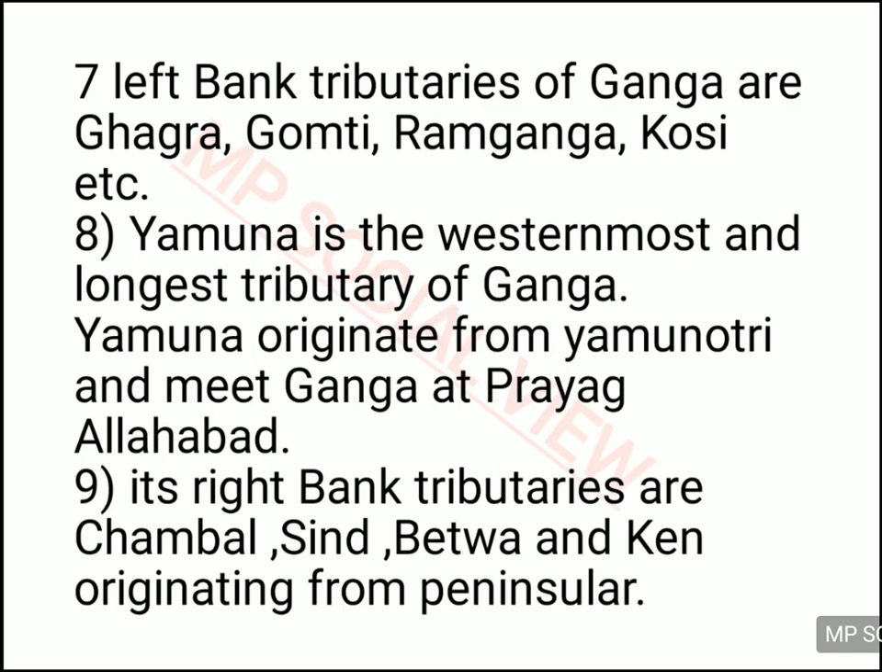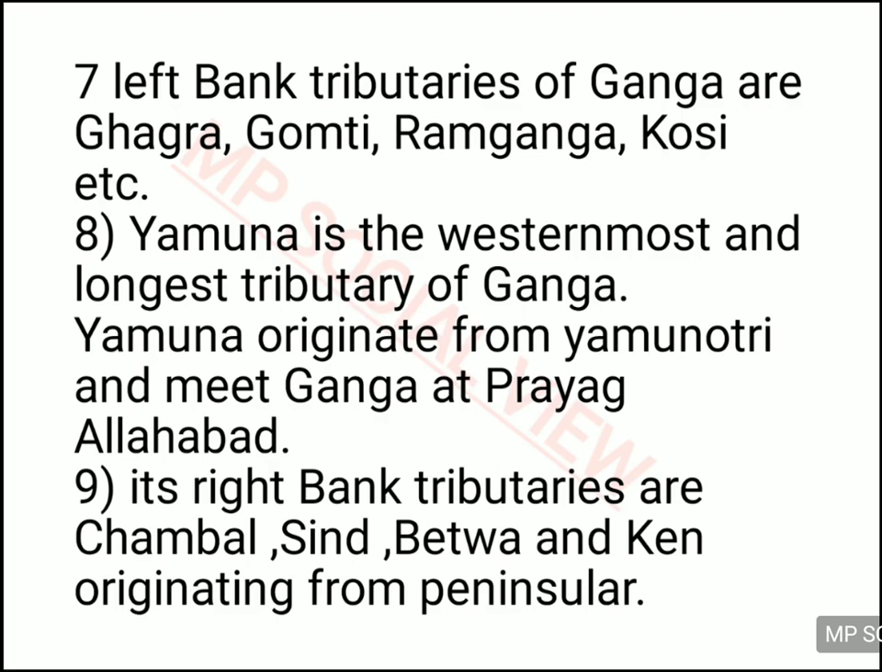There are many tributaries of river Ganga. Some tributaries are called its left bank tributaries, some are called its right bank tributaries. The tributaries which join the river Ganga from the left hand side are called left bank tributaries, and the tributaries which join river Ganga from the right hand side are called right bank tributaries. So left bank tributaries of river Ganga are Ghagra, Gomti, Ramganga and Kosi, and right bank tributaries are Chambal, Sindh, Betwa, Ken and others.